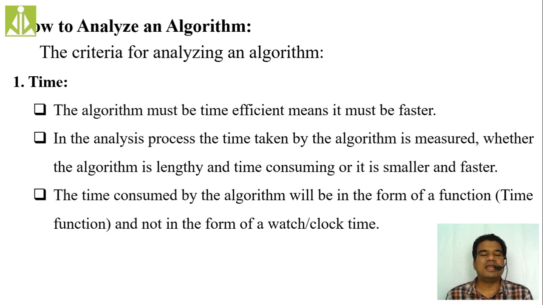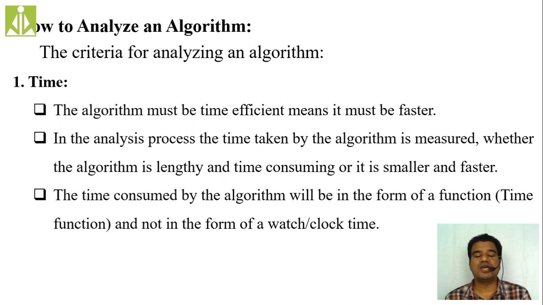So how to do the analysis? We have different criteria. The first criterion is time, isn't it? The algorithm must be time efficient, which means it should be faster. In the analysis process of an algorithm, the time taken by the algorithm is measured, whether it is faster or taking too much time to complete. So we will check whether the algorithm is simple and faster, or complicated and consuming more time. In that way we will do the time comparison of algorithms.